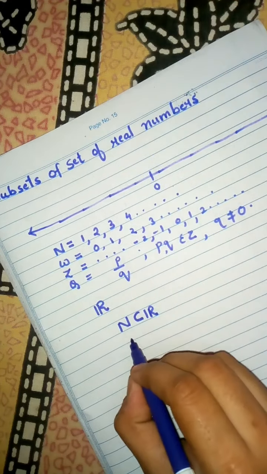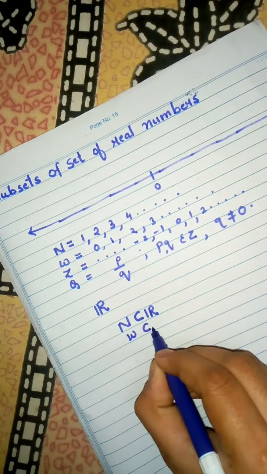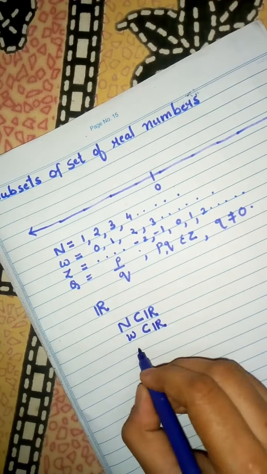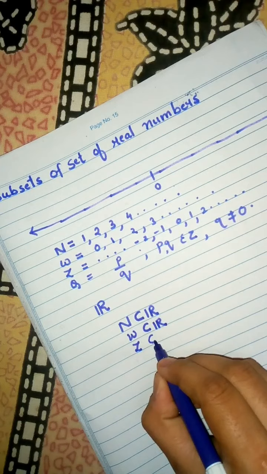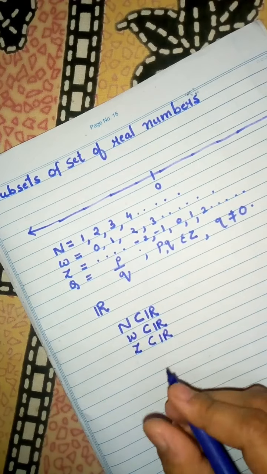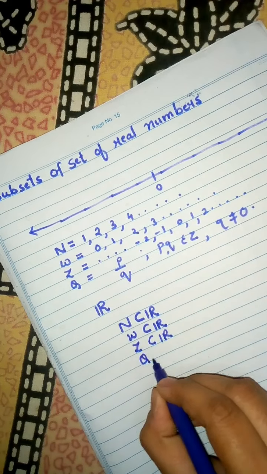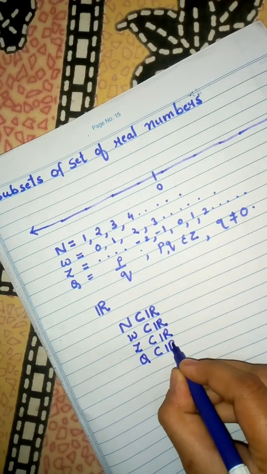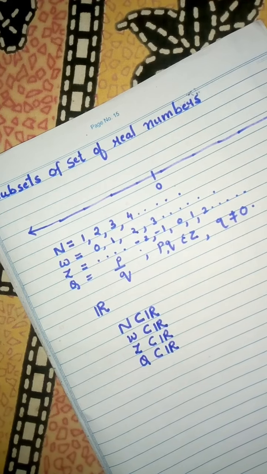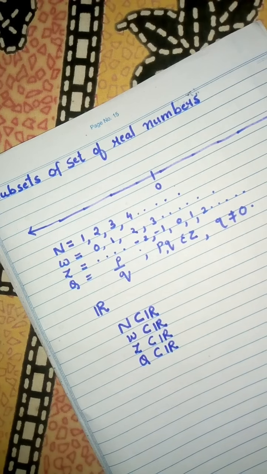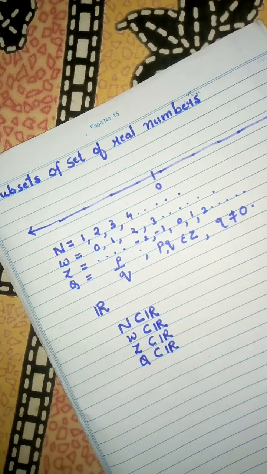Then again whole numbers are also a subset of real numbers. Also Z, that is the integers, they are also a subset of real numbers. And also the rationals, they are also a subset of real numbers. Now irrational numbers. Now in real numbers when you exclude rational numbers we get irrational numbers.